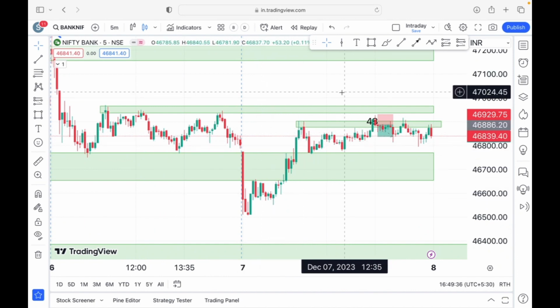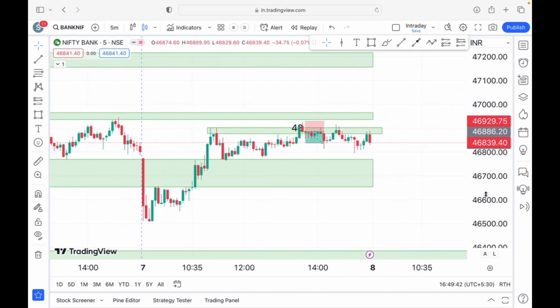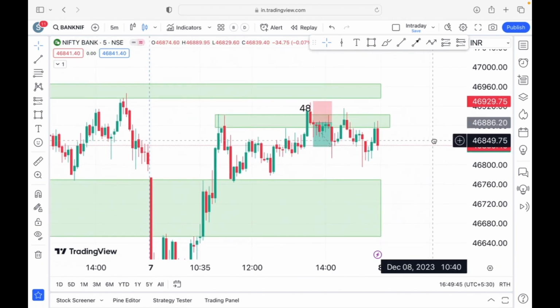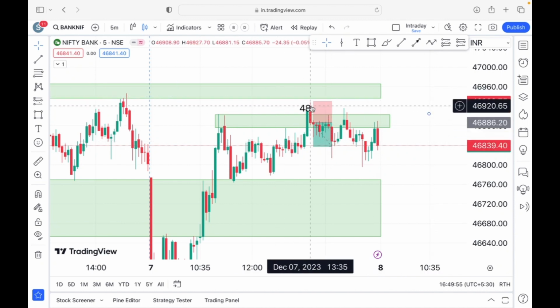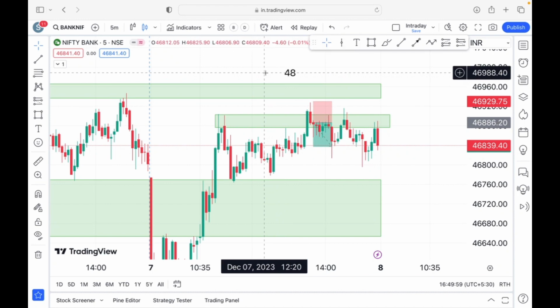Always pay importance to three key points whenever you trade in the live markets. That is the location where you pick the trade, the presence of the candlestick pattern, and the third thing, last but not least, is your risk versus reward ratio. In Bank Nifty today, over the overall day, we have seen 48 points, which is not bad. Even if there is no trade, that's fine.